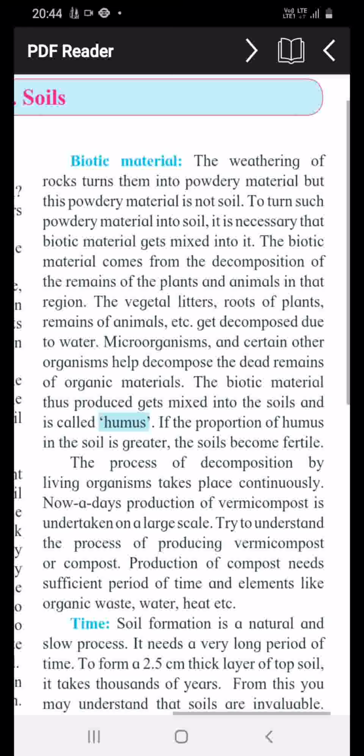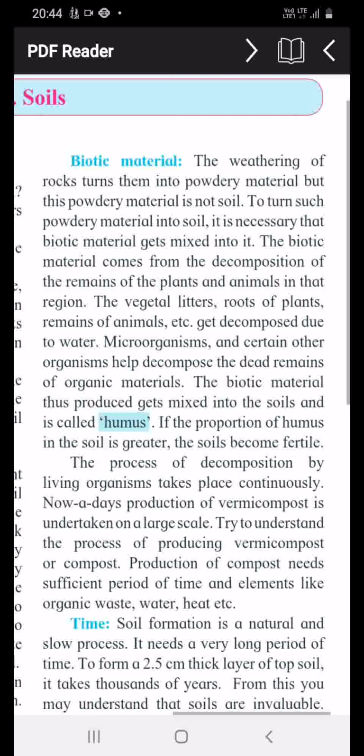Okay, it becomes humus if the proportion of humus in the soil is greater. Just underline this line: the biotic material thus produced gets mixed into the soil and is called humus. This is the definition of humus. And if the proportion of humus in the soil is greater, the soil becomes more fertile.